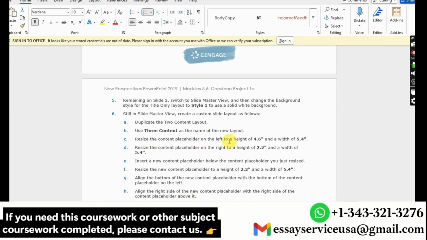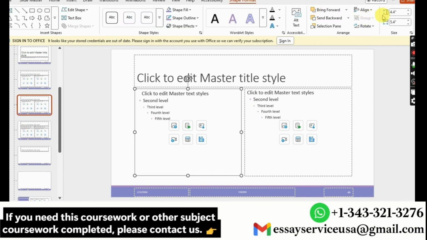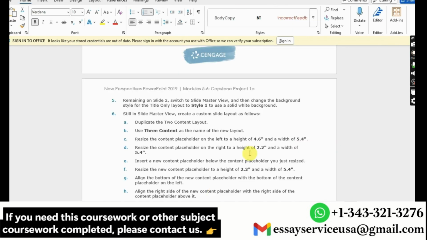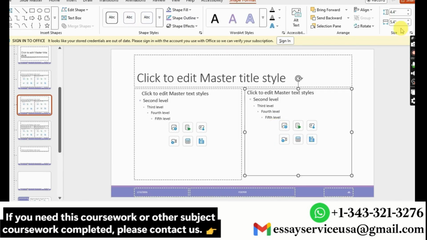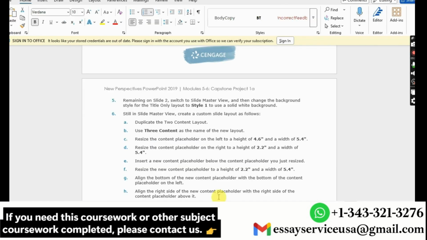And then resize the content placeholder on the left to the height of 4.6 and width of 5.4. So I'll go to shape format, 4.6 and 5.4. And then resize the content placeholder on the right to the height of 2.2 and width of 5.4.